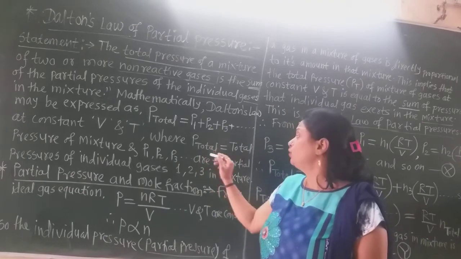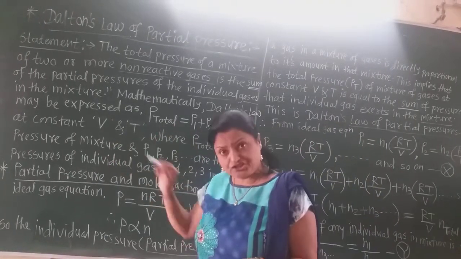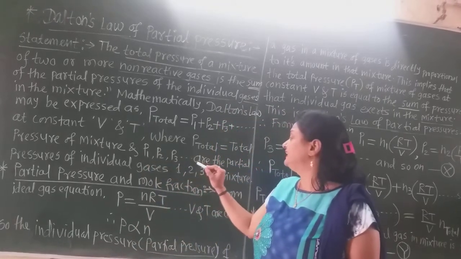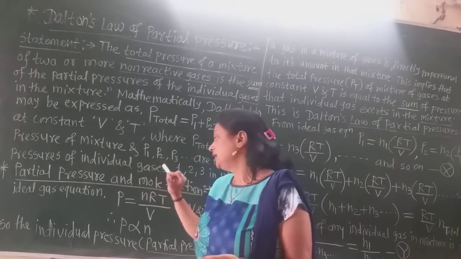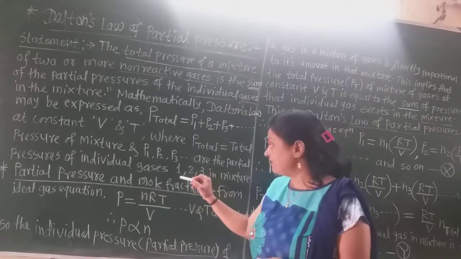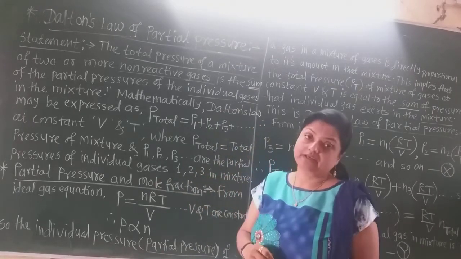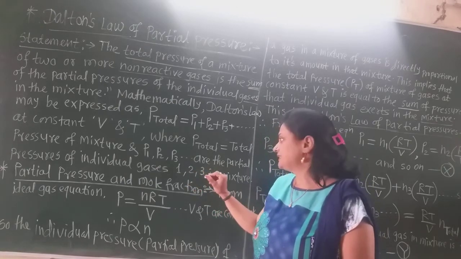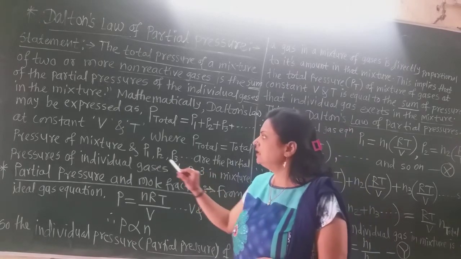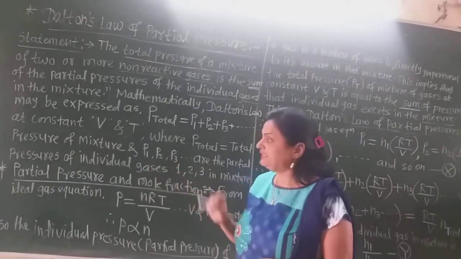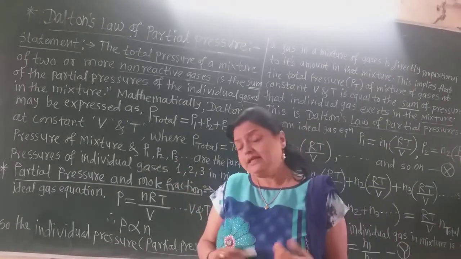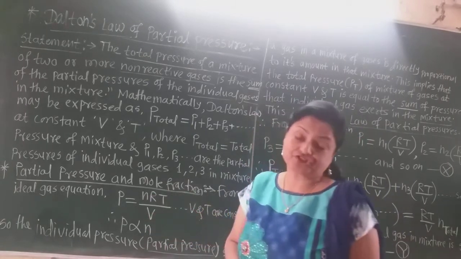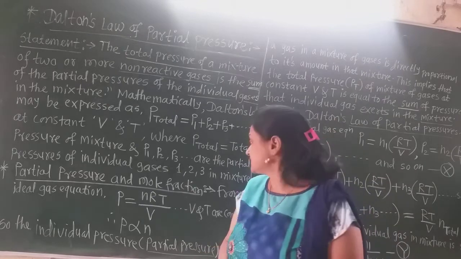Here P total is the total pressure of the mixture of the gases, and P1, P2, P3 are the partial pressures of the individual gases 1, 2, 3 in the mixture and so on. That means gas number 1, gas number 2 and gas number 3 have the partial pressures P1, P2 and P3. Now let us see more about the partial pressure and mole fraction of the gases.